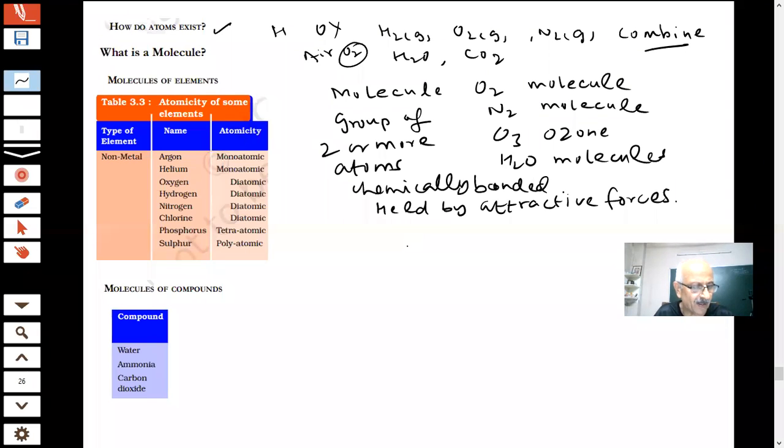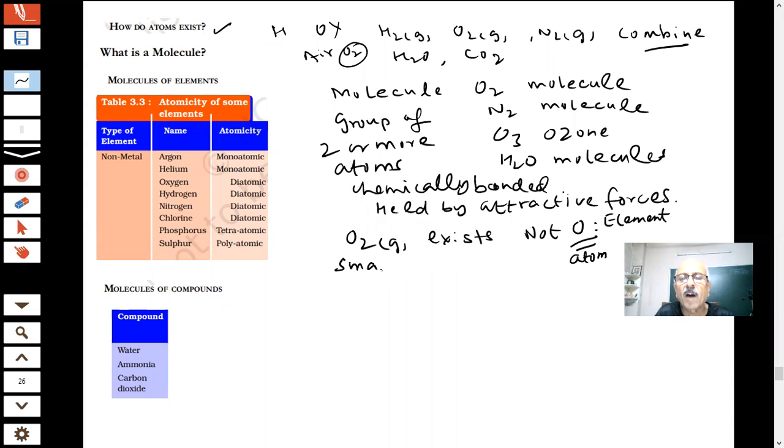So a molecule is the smallest particle of an element which is capable of independent existence. O2 exists. Not O. The O is an atom. It is not existing, but O2 is existing. Oxygen is an element, but is not existing as O. It is existing as O2. Therefore, it is the smallest particle of an element.